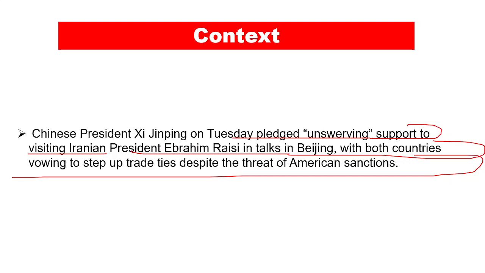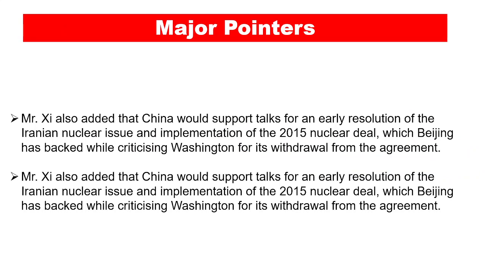Right? So, American sanctions are there on the Iran, and whichever country is going to do the trade with the Iranians, they are going to face the brunt of the American sanctions. Now, China does not care about that. China said that we will do the trade with the Iranians, right?